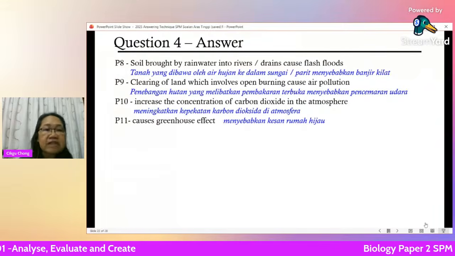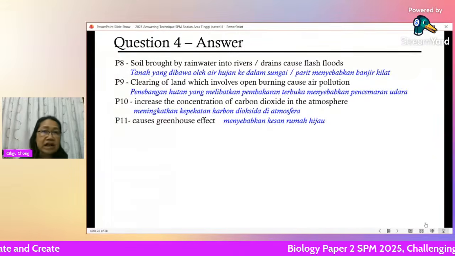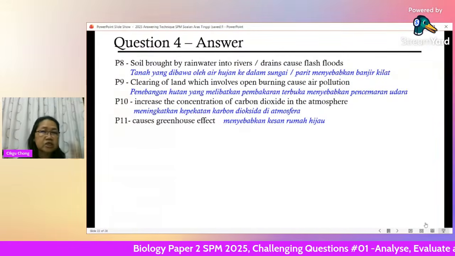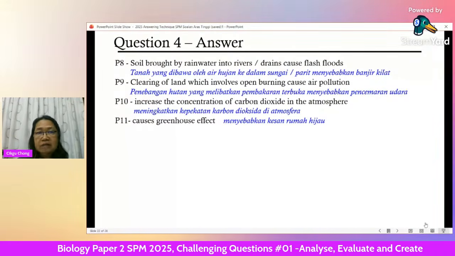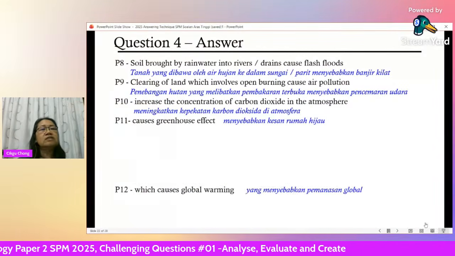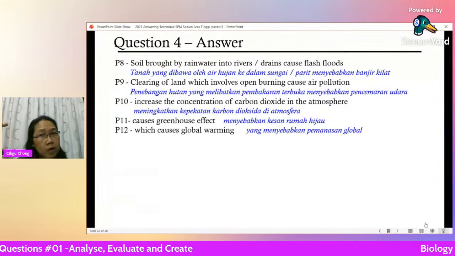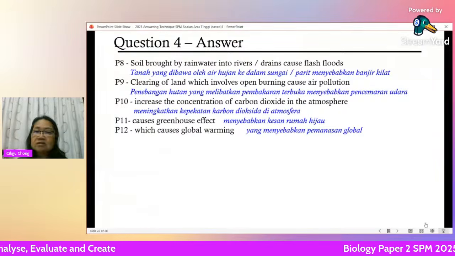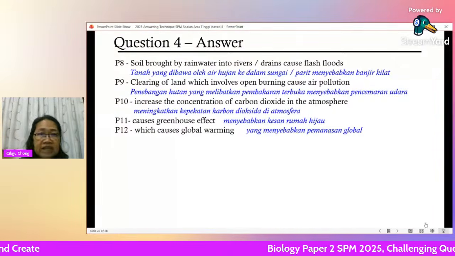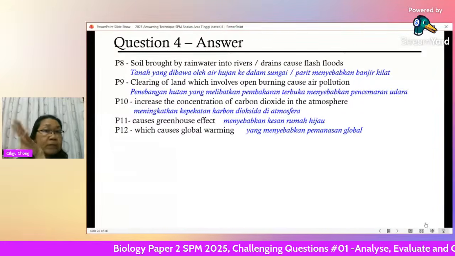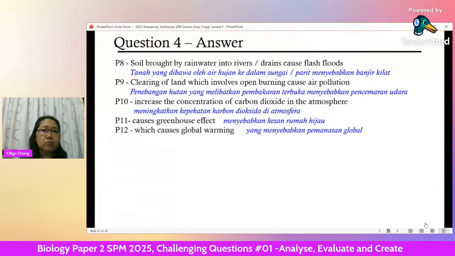Okay, before that, greenhouse effect first. It causes greenhouse effect, where your carbon dioxide increases. It traps heat, right? Then it causes global warming. Remember, greenhouse effect causes global warming, not the other way around. Not global warming causes greenhouse effect. Wrong concept. It is because you have greenhouse effect which traps the heat, therefore you have global warming.